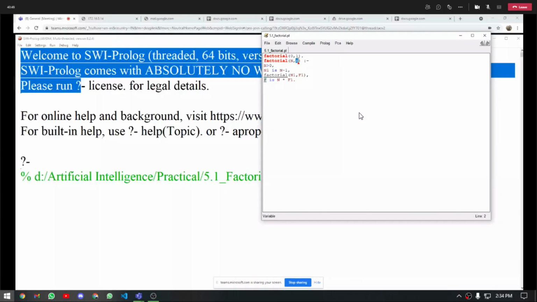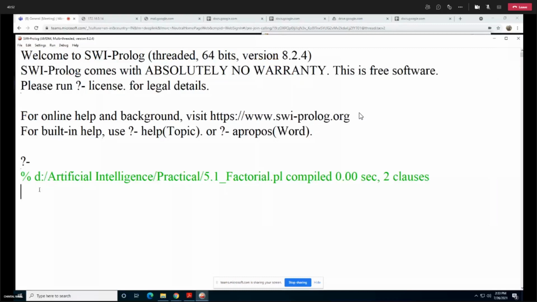So what I'm writing over here is factorial, and I need to get the factorial of 5. But this f I don't know. Even if you write x, that doesn't matter. It is going to provide me with the answer. So if you don't know anything you are querying, you just pass a variable name and you get the answer. That is a hint given to you to solve the first question that you are going to do today.